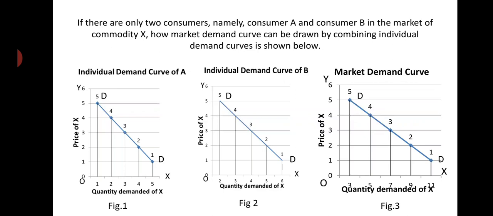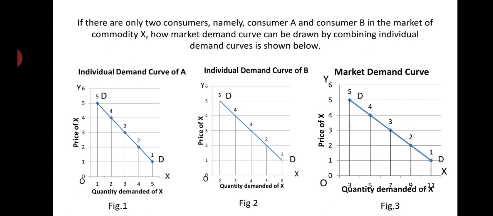Now we are going to construct the market demand curve by taking the sum total of individual demands. The sum total of individual demands in a market is the market demand. Let us consider that there are only two buyers in the market, consumer A and consumer B. By taking their demand in total, we get market demand. So this is how the market demand curve is drawn.